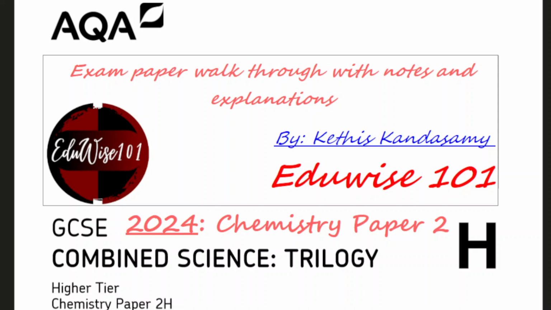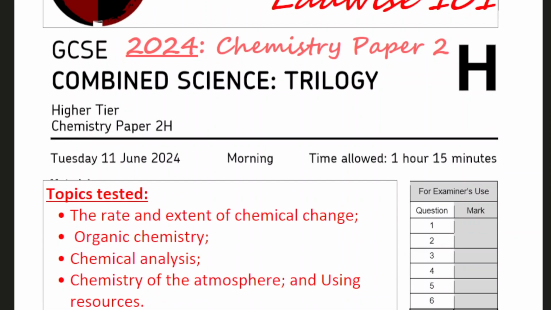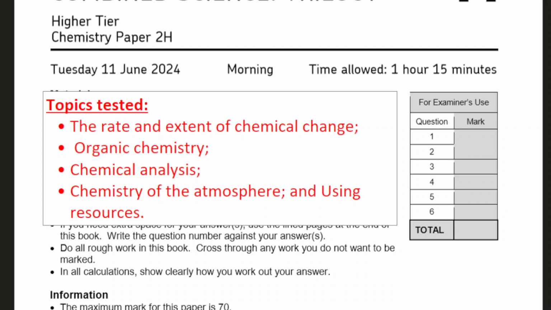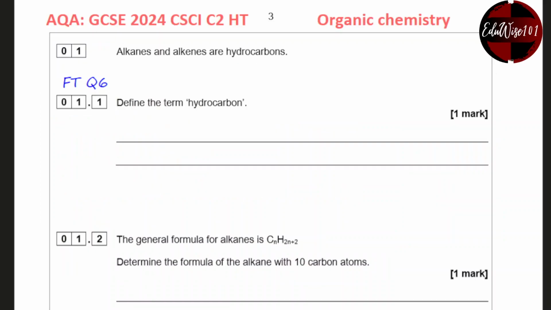In this video, I'm going to go through the Combined Science Chemistry paper 2 from 2024. This paper 2 is 1 hour 15 minutes long and has 6 questions, and it's tested on the topics rate and extent of chemical reaction, organic chemistry, chemical analysis, and chemistry of the atmosphere and using resources. Question 1 is on the topic of organic chemistry.